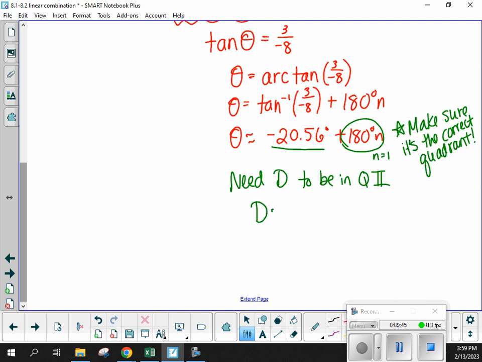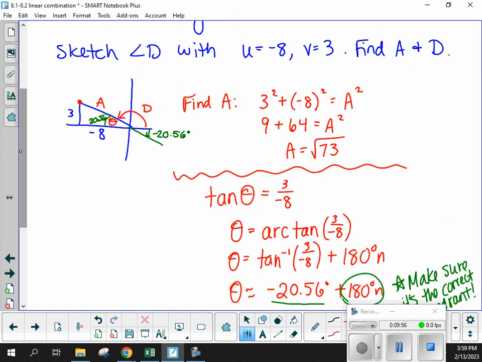So D is equal to about, if I take that -20.56 and add 180 to it, 159.44 degrees. And let's just look at how those compare here. If I start here and I add 180, that's going to put me in the position of D, which is, again, the angle in standard position is always the one that we want. So that's our D value. So theta, we start by thinking, okay, let me see if I can figure out the size of the angle in that triangle. This one even gets a little more off track because it gives us the right size, but in the wrong quadrant. We just need to make this adjustment, add 180 if needed.